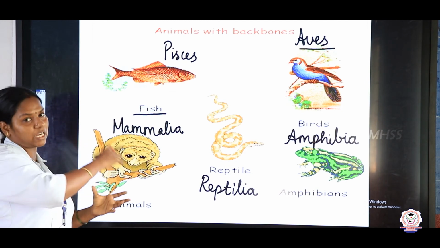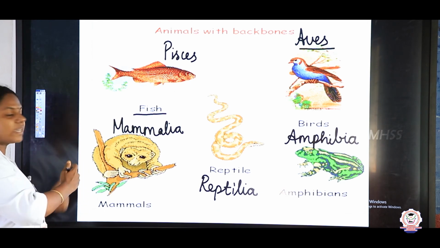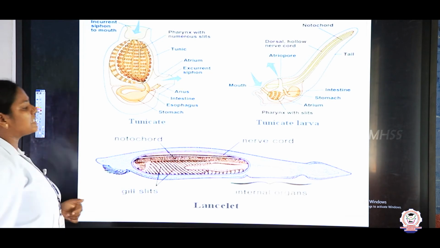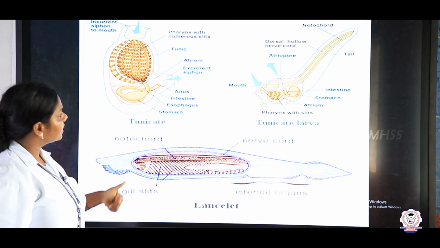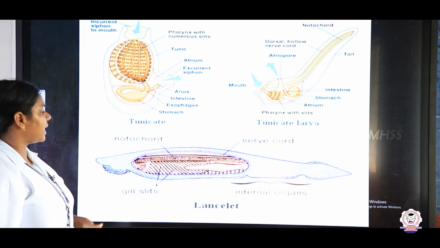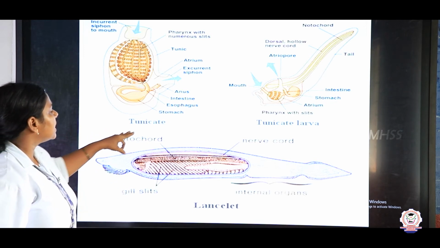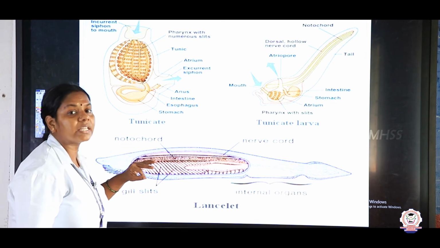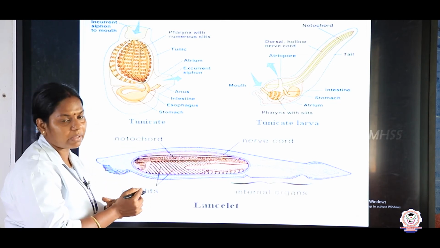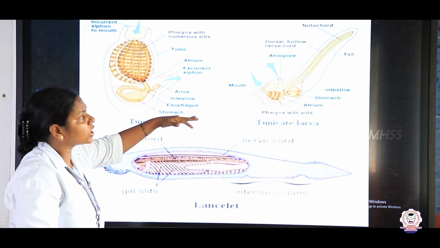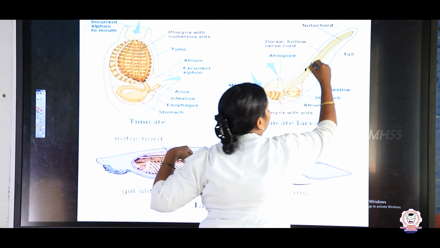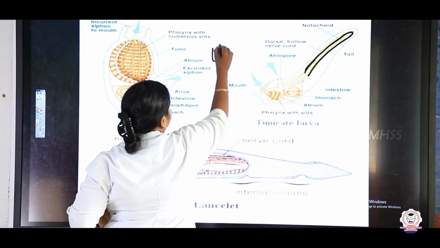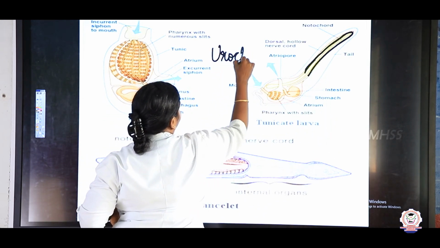Apart from this there are also some other organisms involved in the chordata. So now let us see what they are. Lancets and the tunicates, right? The example of a tunicate we can see is the ascidians. In the embryonic development, they possess the notochord in the tail region. Just look at this. It is a tail. The notochord is present here. So we can call them urochordates also.